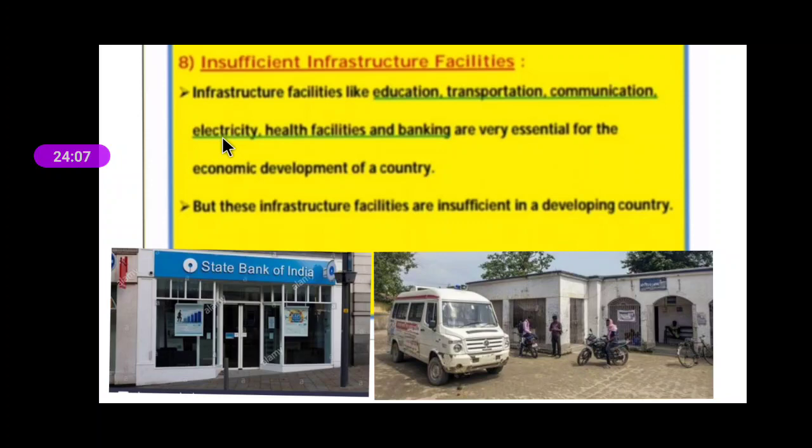Apart from that, electricity. As we are living in the city, we have electricity 24 hours. As you have electricity, you can do different work. For example, if you have an industry and electricity, then production will go on. But just imagine you have an industry but no electricity, your production cannot go on. So if we talk about villages, even in India there are particular villages where we do not have 24 hours electricity. And because of that we are not able to progress. The normal work, the studying of the students, will also be hampered.